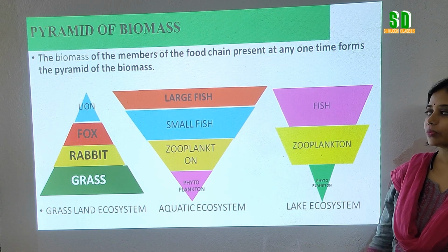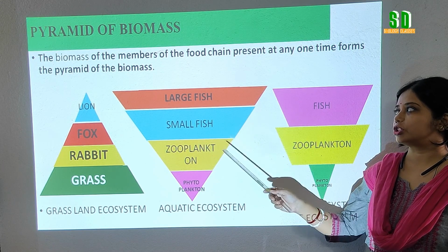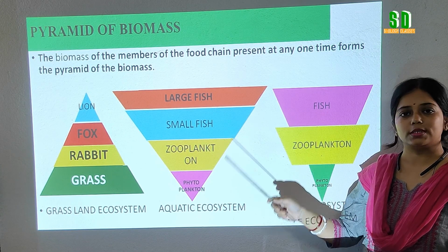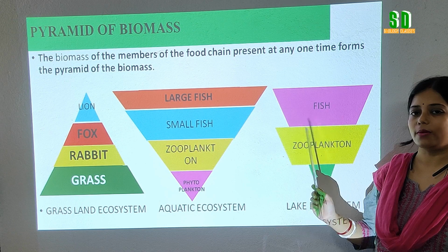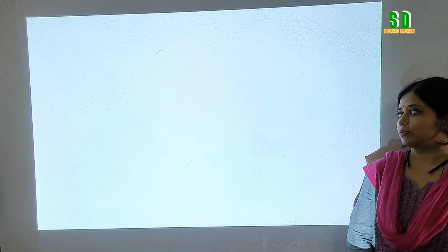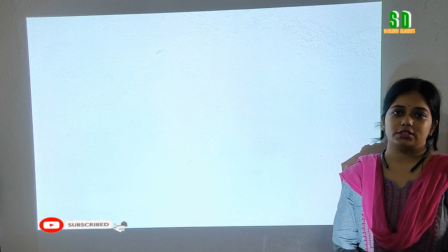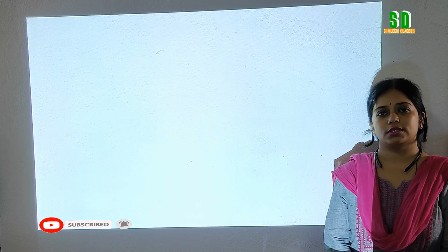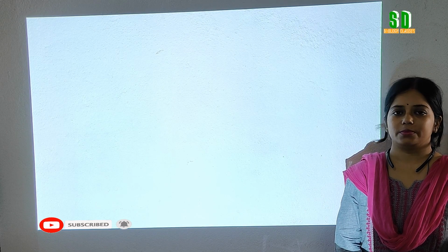So from here, we have learned about different shapes of pyramids as well as different types of pyramid of biomass. So students, from today's lesson, we have learned about energy flow in an ecosystem and the ecological pyramid.